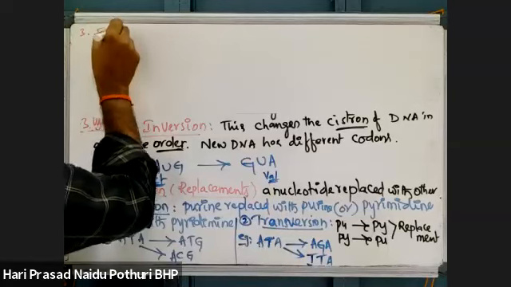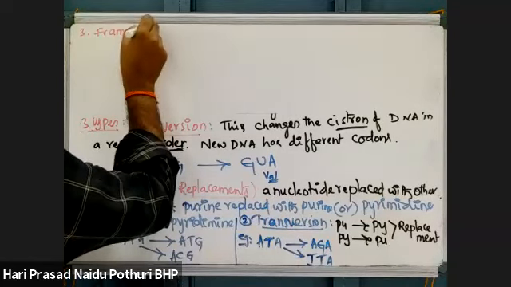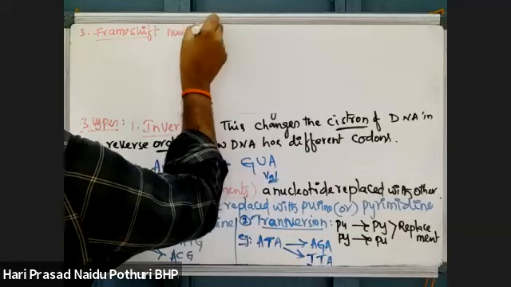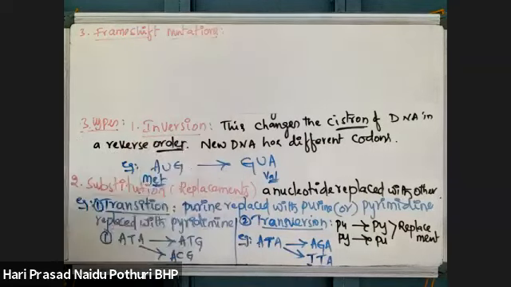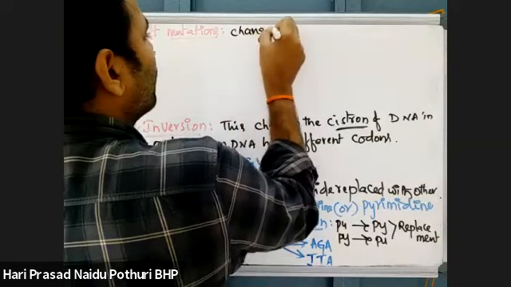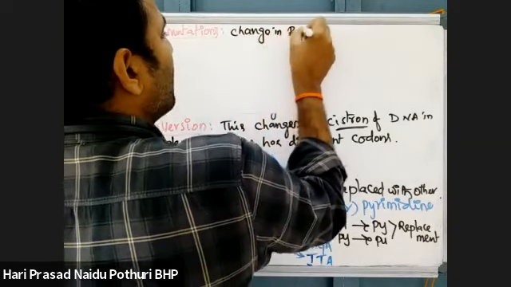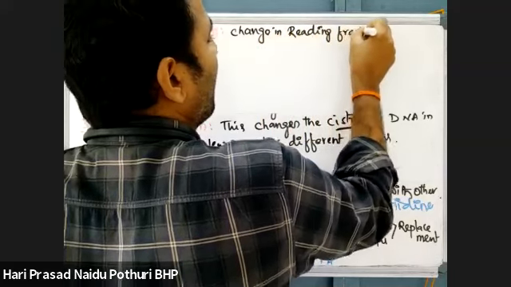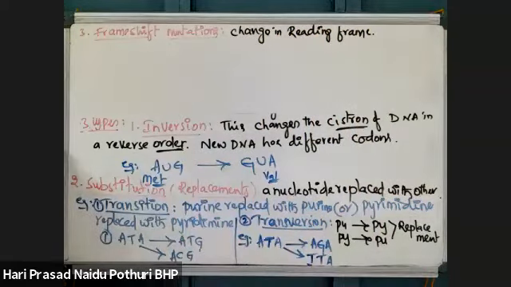Frame shift mutations mean a change in the reading frame of DNA or mRNA. That is what we call frame shift mutation.